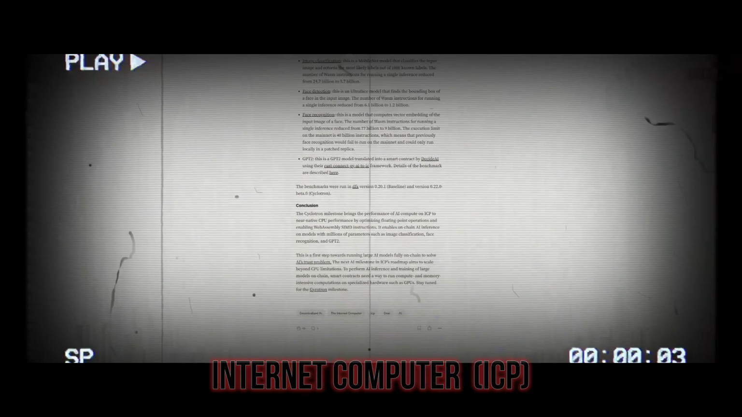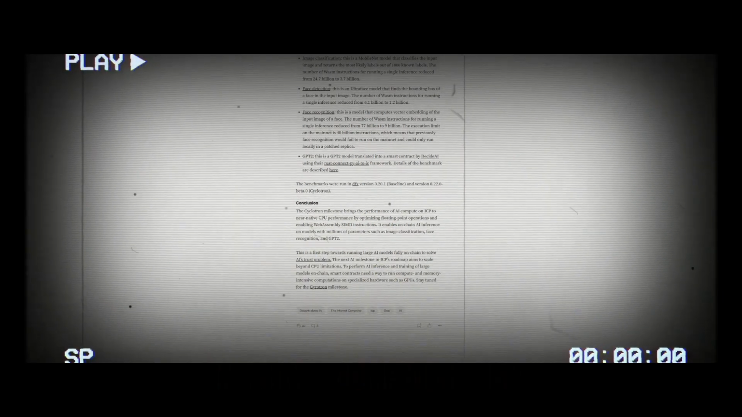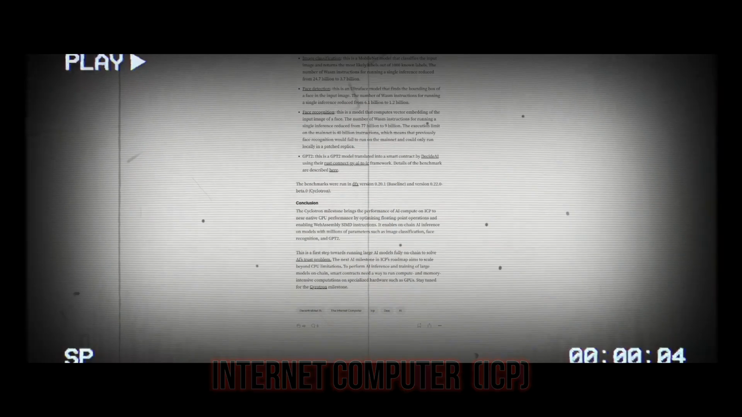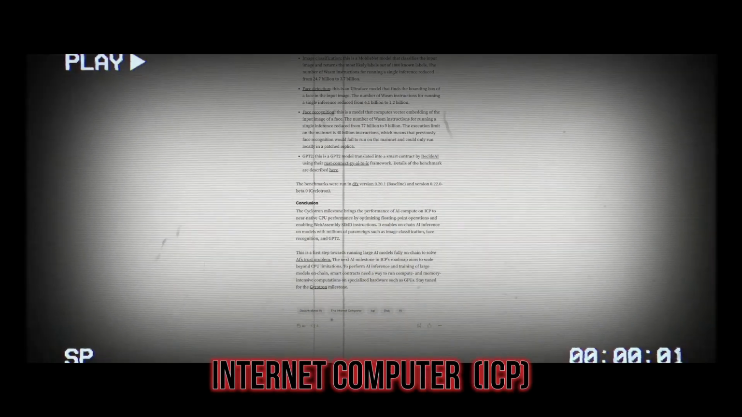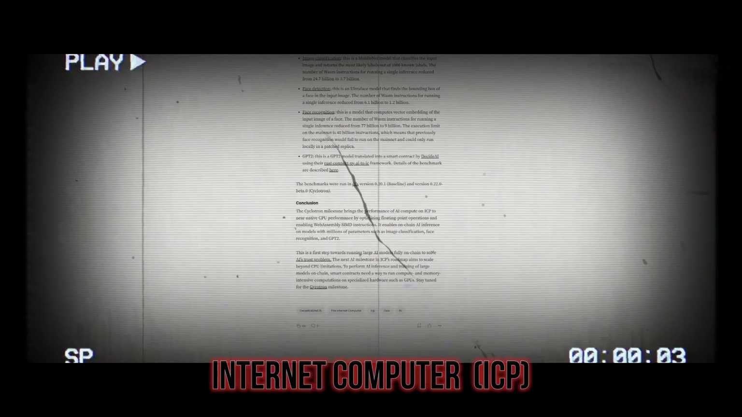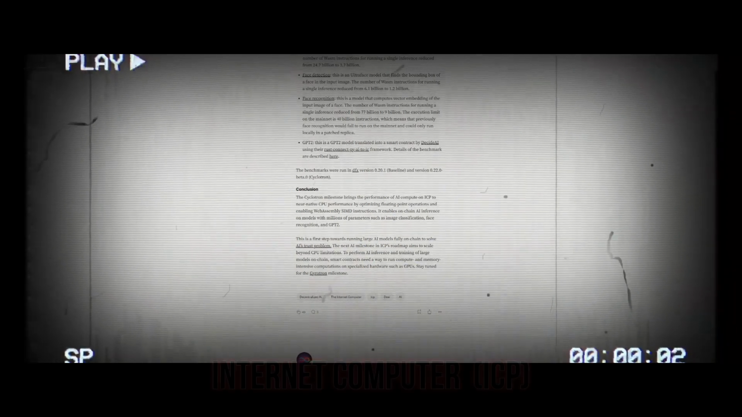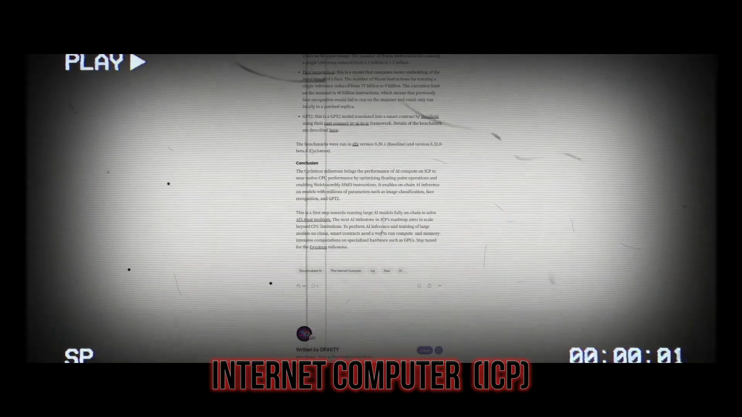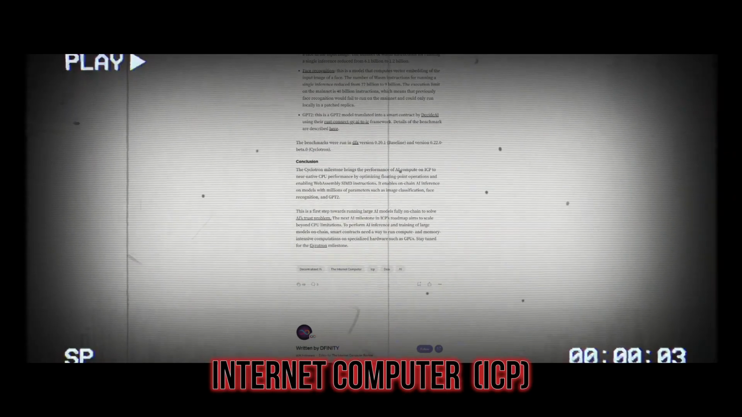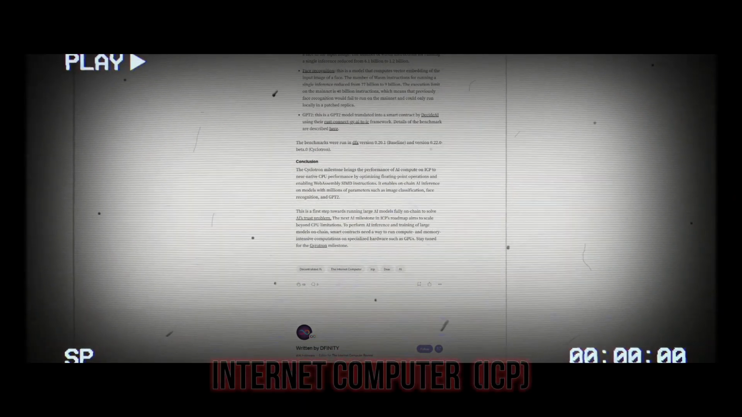Cyclotron conclusion. The Cyclotron milestone brings the performance of AI compute on ICP to near-native CPU performance by optimizing floating-point operations and enabling WebAssembly SIMD instructions. It enables on-chain AI inference on models with millions of parameters such as image classification, face recognition, and GPT-2. This is a first step towards running large AI models fully on-chain to solve AI's trust problem.